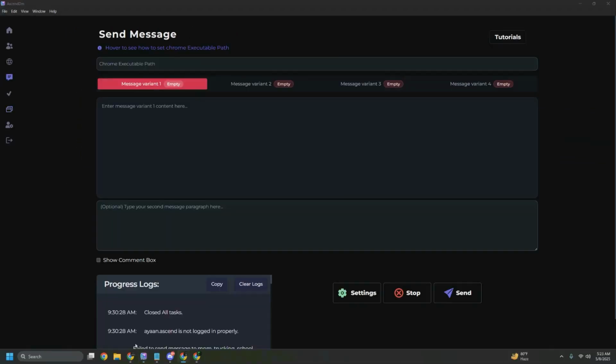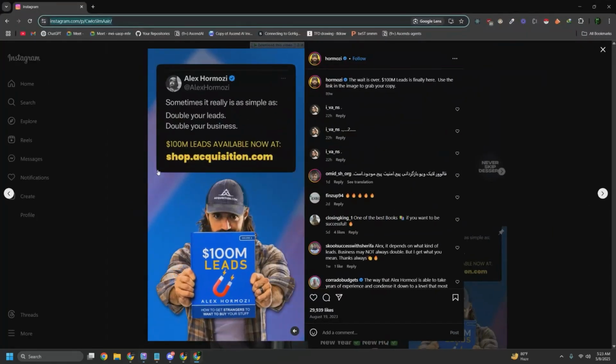All right, now we are on the third and final step. Now we are going to send the messages. So we have now come to the send message page, and here we need to paste the Chrome executable path. Now, what is the Chrome executable? It's where your Chrome browser lives, or the application lives. It's very easy to find.